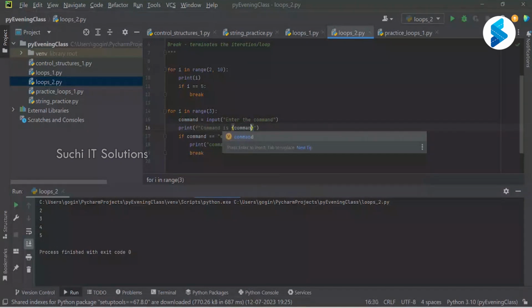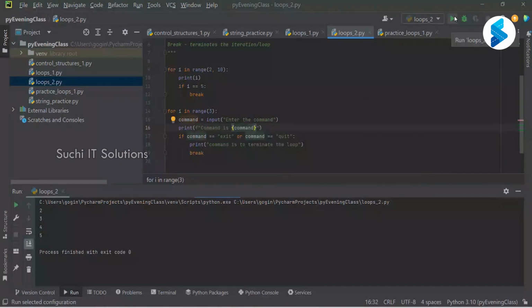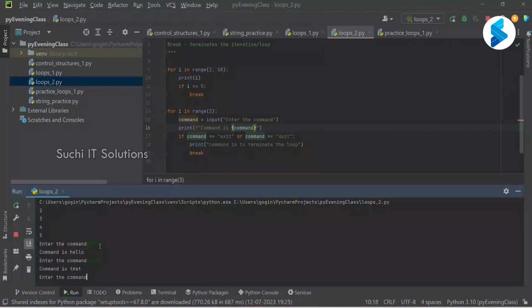Okay. So let me run this. Enter the command. It is waiting. So what am I going to say? Hello. No problem. It is not equal to exit or quit, right? So it will ask again, enter command again. So I'm going to do this test. Enter command again. Test. So we asked for it to loop for 3 times.